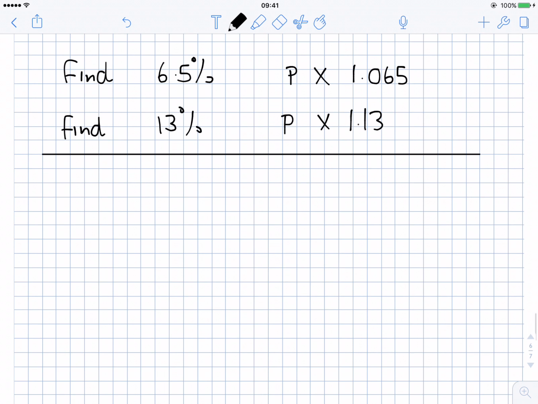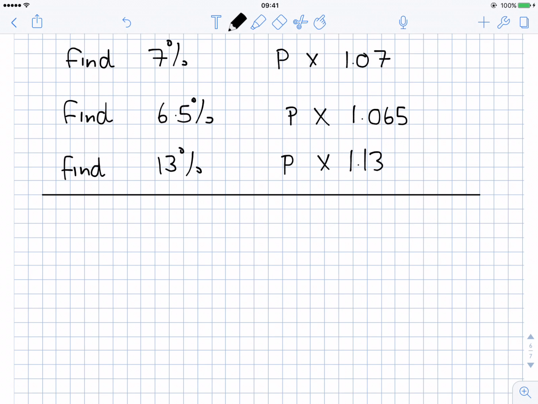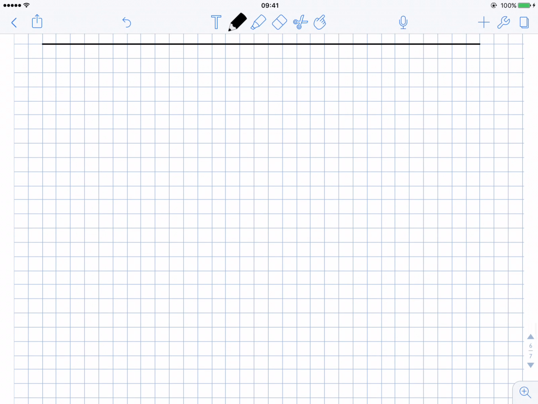So let's do an example. Now I'm not going to do the formula on this, I'm just going to show it the long way, and then we'll come up with a nice easy formula for doing compound interest. So I walk into a bank and I put €300 into the bank. So the 1st of January 2015, we'll say, I put €300 into the bank. It's going to be there for 3 years, and the interest rate is going to be 5%.